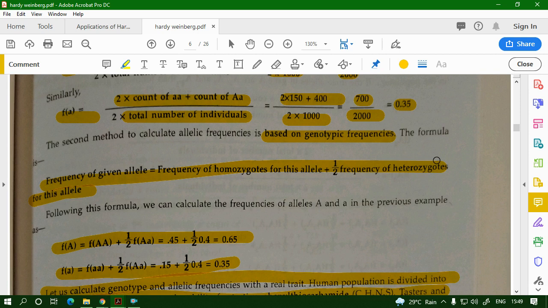Say, for example, you don't have numbers in the problem given to you. You have been given only the genotypic frequency, and you are told to calculate the allelic frequency from it.